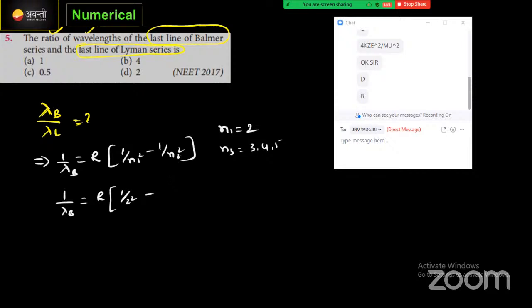What will be the value of n2? Is it correct what I'm saying here? Lyman only, right? Just a minute, guys. I will cross check it once. I have a small doubt about which one I'm doing.